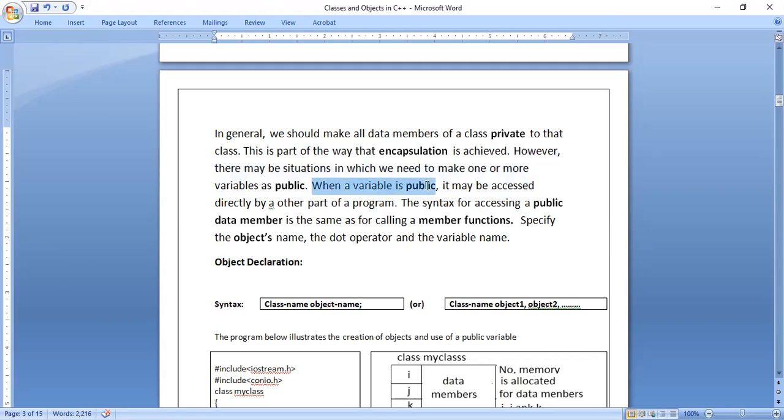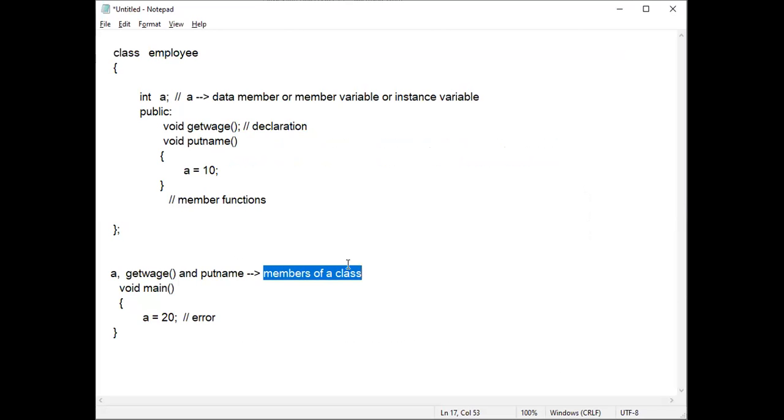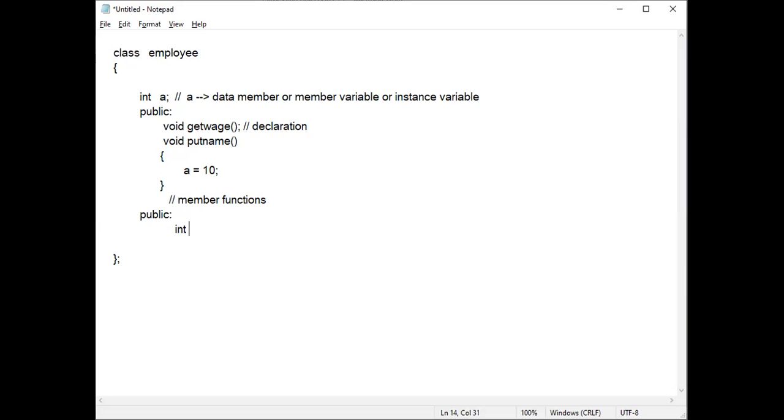When a variable is public, it can be directly accessed by other parts of a program. The syntax for accessing a public data member is the same as calling a member function: specify the object name, dot operator, and variable name. The meaning of this is, for example, if I make one variable public, let me consider public int b.